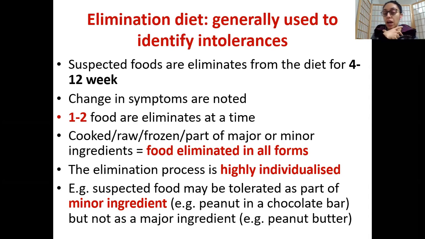With allergic reactions, your symptoms are more life-threatening in nature because they induce anaphylactic reactions, when you have constriction of your throat and things like that. In intolerances, a lot of symptoms are more GI in nature.